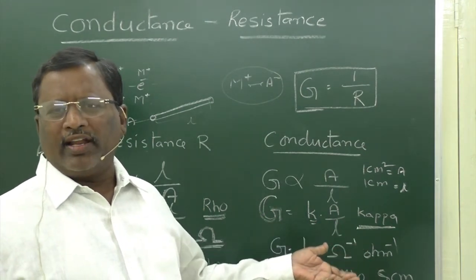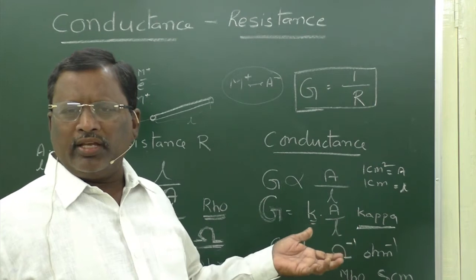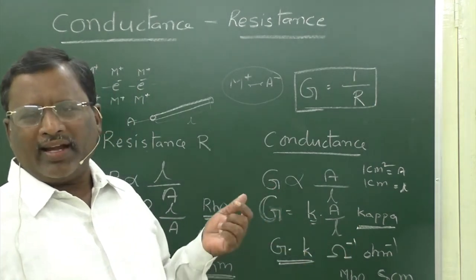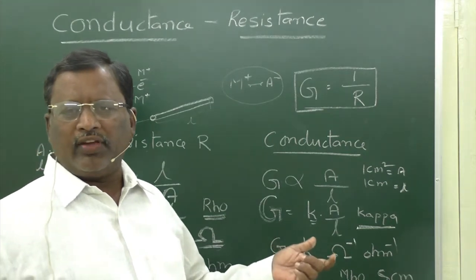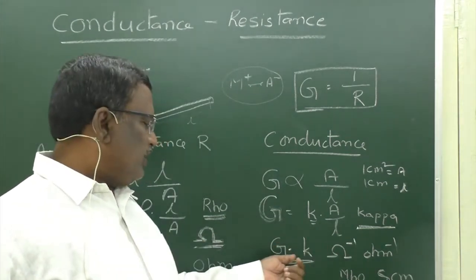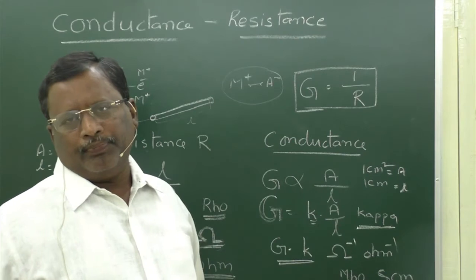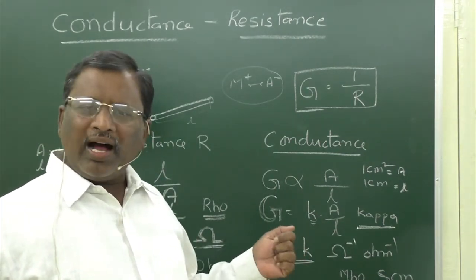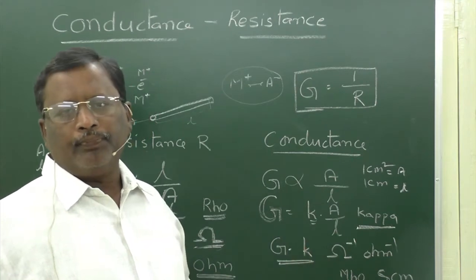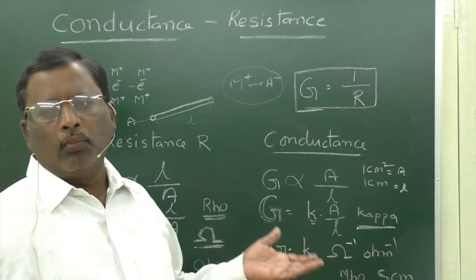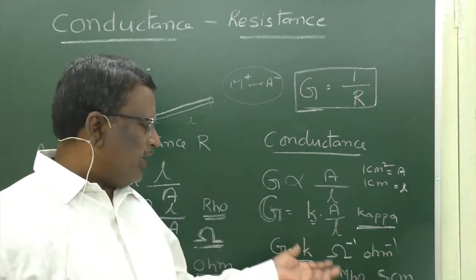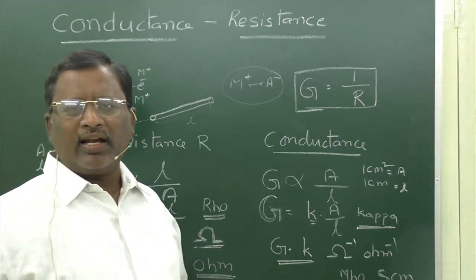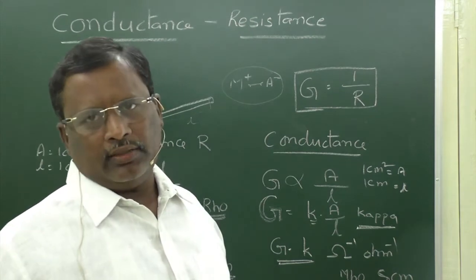Now, k is called specific conductivity or specific conductance. So, the conductivity of a conductor is said to be k, kappa. The units for conductivity are per ohm or mho, or we can express it in Siemens, Siemens per centimeter or Siemens per meter.